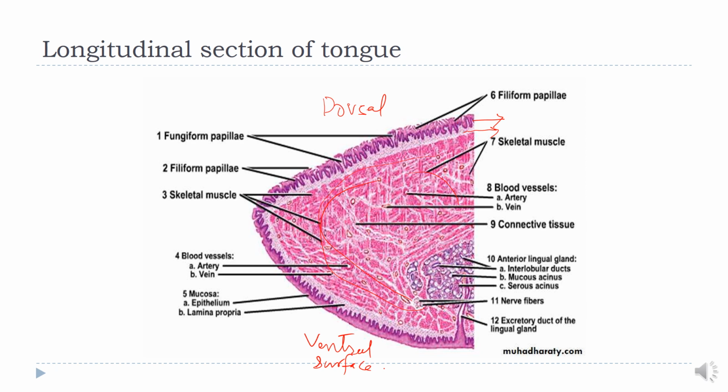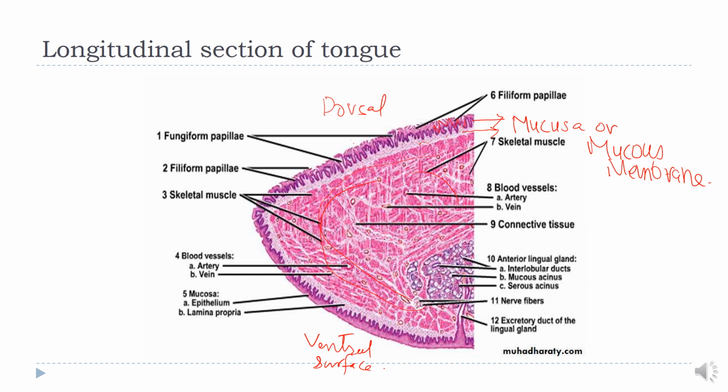You know from your previous knowledge that every type of epithelium is associated with some type of connective tissue beneath it. So this is the epithelium and this is the connective tissue beneath it. Together they form the mucosa or the mucous membrane.